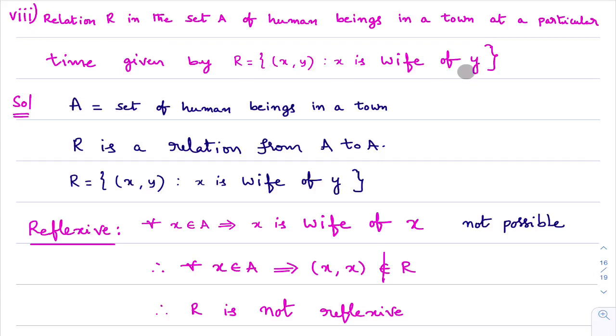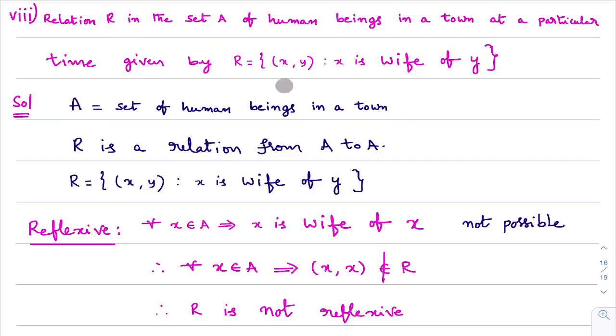We need to check all the properties. For all these 9 bits, in this complete exercise, whenever we are going to check reflexive, symmetric, transitive, first we will make sure of 3 points. First point, this relation is on what set? This relation is on set A. You write that first point, set A. What is A? Set of all human beings in a town.